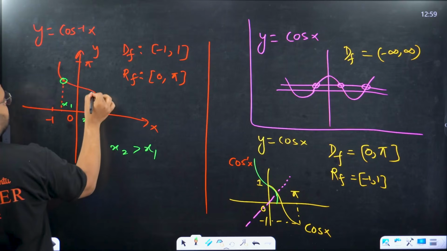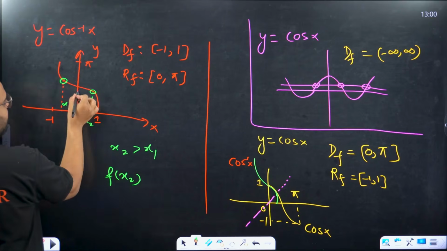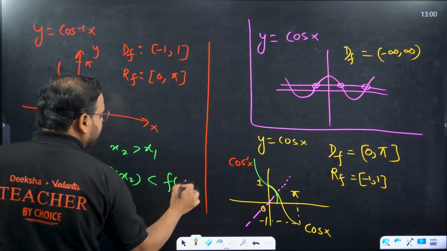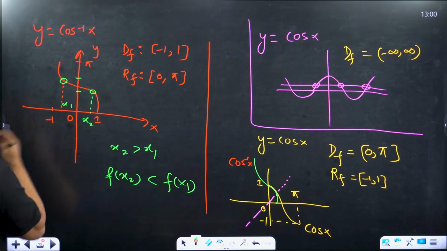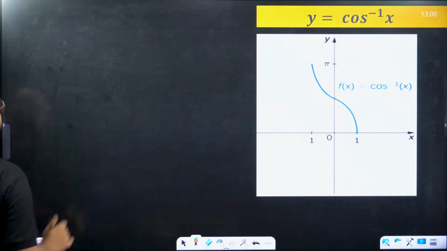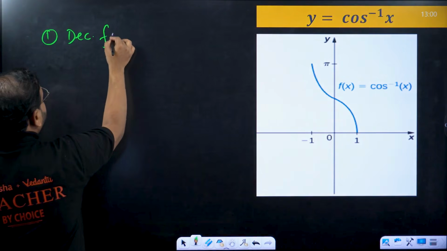But cross check: f of x2 is somewhere over here, and f of x1 is somewhere over here. So f of x2 is less than f of x1. If you go from left to right, what is happening to the function? It's dropping down. So if you check the nature, it is a decreasing function.